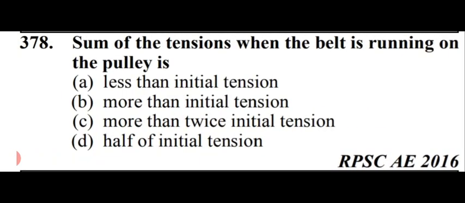Our next question is sum of the tensions when the belt is running on the pulley is. So friends, options are less than initial tension, more than initial tension, more than twice initial tension, or half of initial tension. So option number C is right here. That is, it is more than twice initial tension. Option number C.